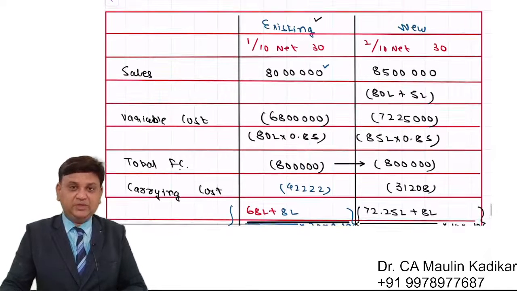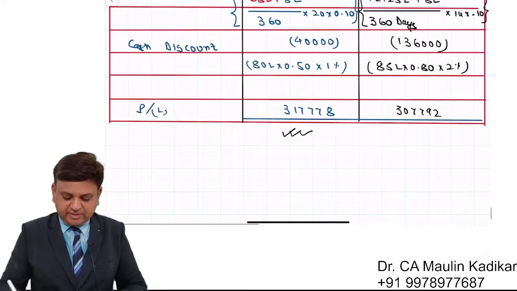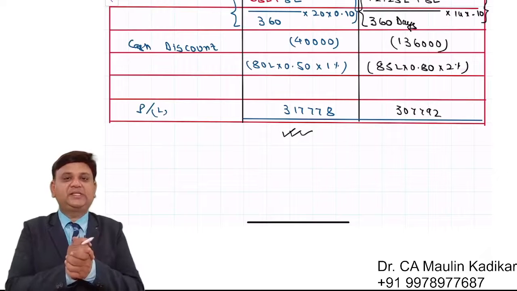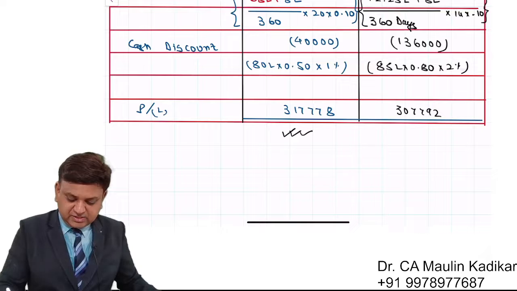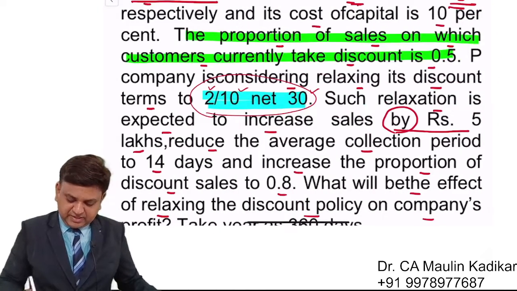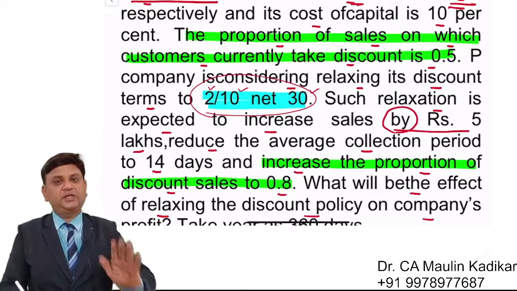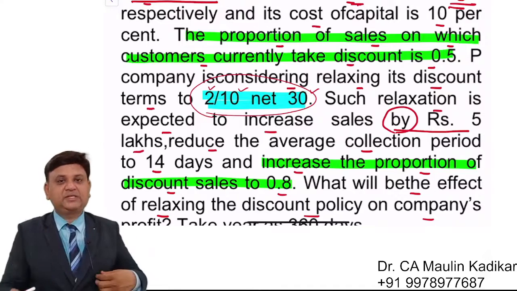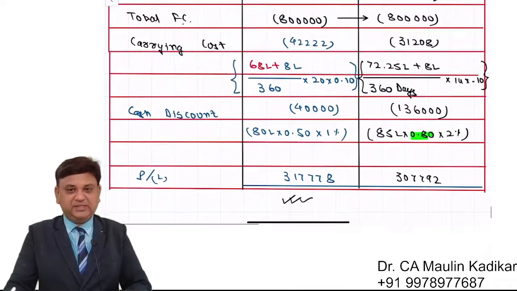We can see that in both the cases there is a profit, but in case of the existing one, the profit is more. So the company would be advised to continue with the existing credit policy. Dear students, over here this is into 0.8 because the question is providing the information to increase the proportion of discount sales to 0.8. That is, now instead of 50%, 80% customers are going to avail the advantage of the cash discount. That is the reason.